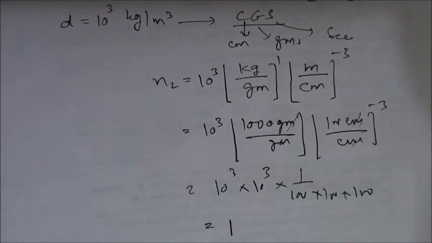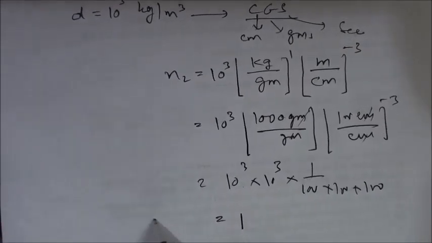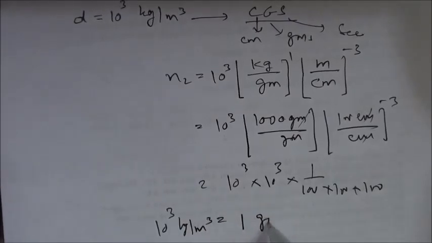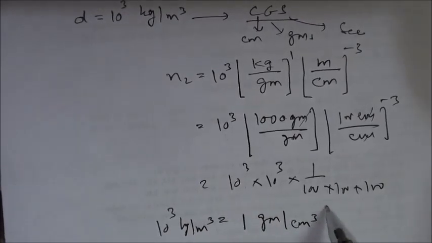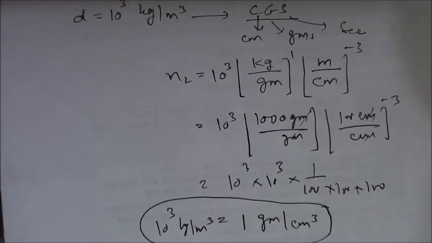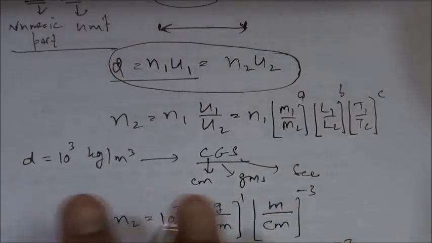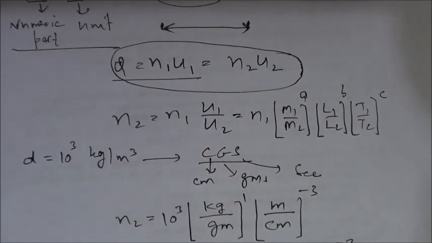So it is just 1. So 10 raised to the power 3 kilogram per cubic meter becomes 1 gram per cubic centimeter. So this is how one quantity can be converted to another using the method of dimensions.